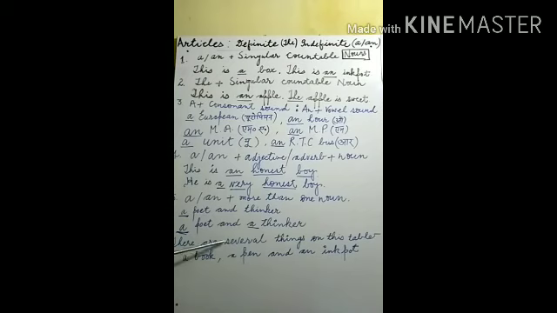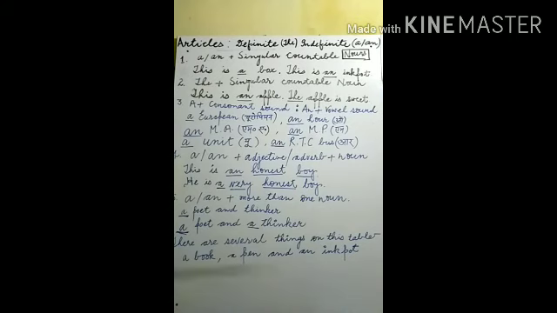So there are several things on this table. It means these are kept on the table, and what are these things? A book is there, a pen is there, and an ink pot is there. It means all these things are kept on the table. How can we describe it? How can we explain it?